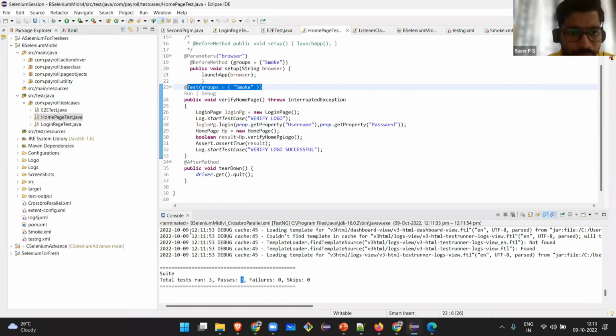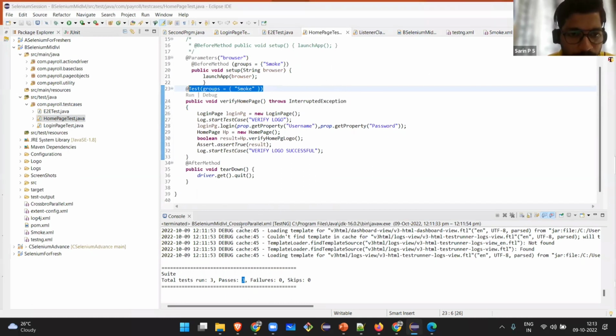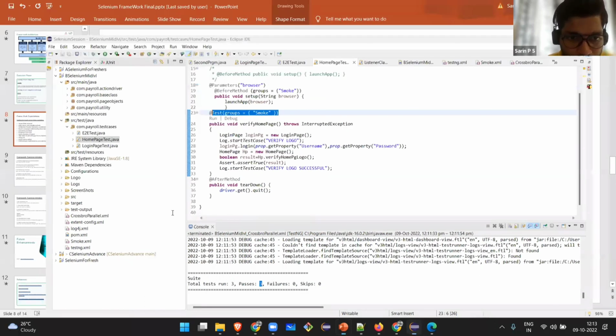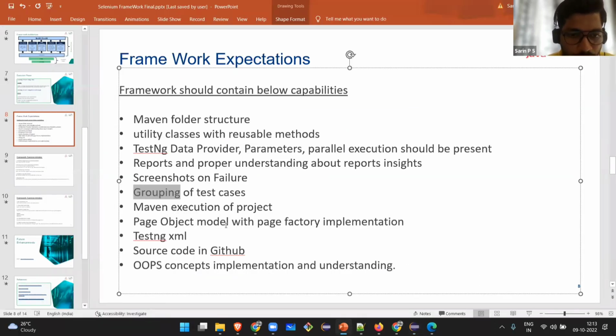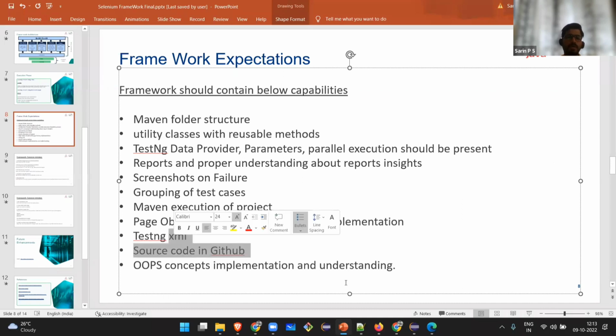Now, Maven execution of project. Okay, that we have done. Just before I have shown you how page object model we have done, TestNG XML, committing all your code in GitHub. This you can do it by yourself, creating a report, committing all the code, and OOPS concept implementation and understanding. Of course, we have done that also.